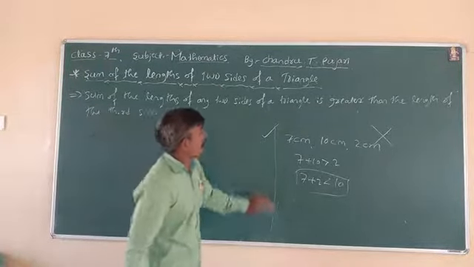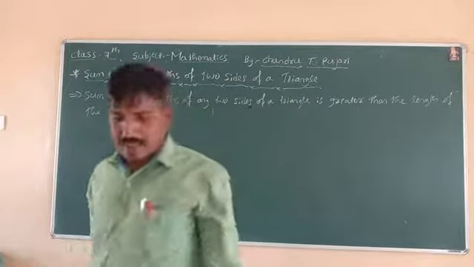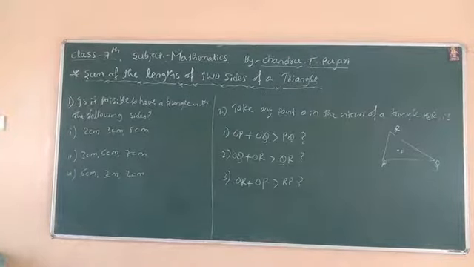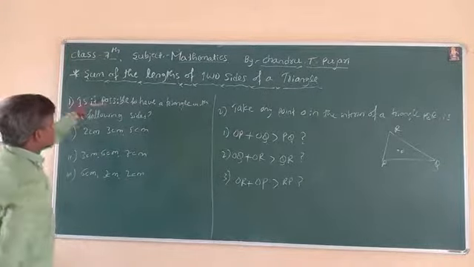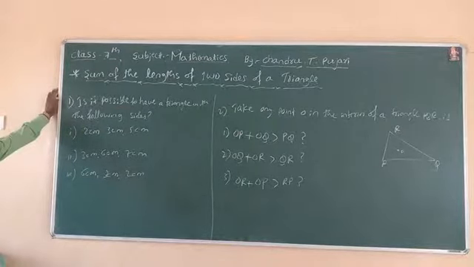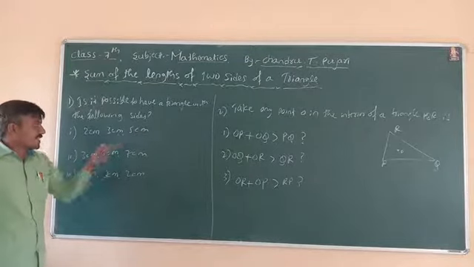Practice some examples in your exercise. In your exercise, the first question is: is it possible to have a triangle with the following sides? First, 2 centimeter, 3 centimeter, 5 centimeter.